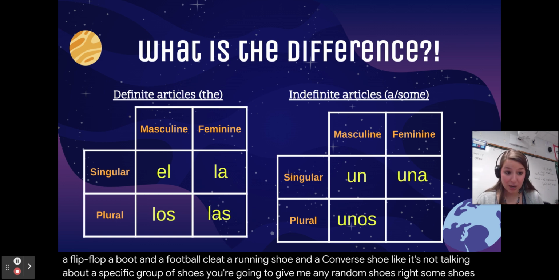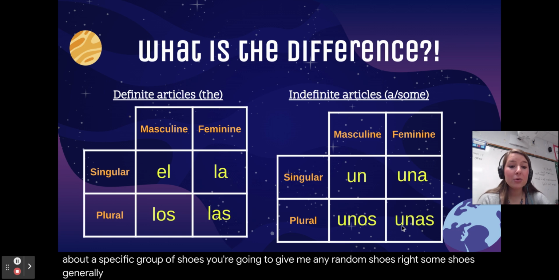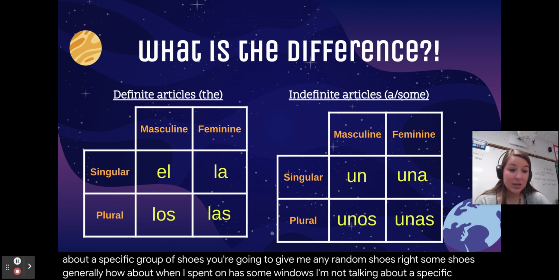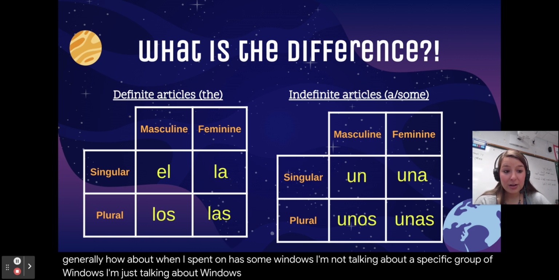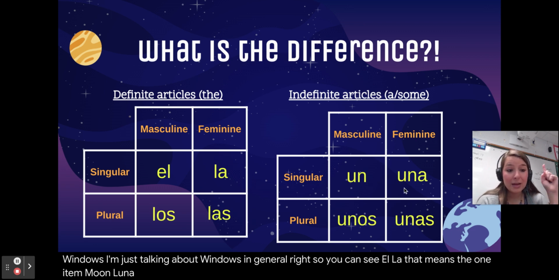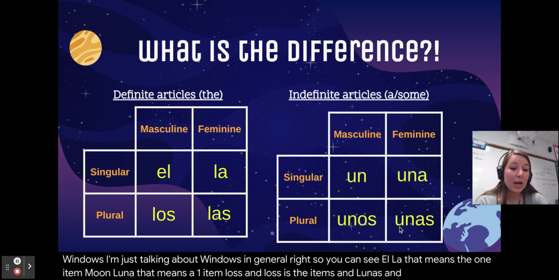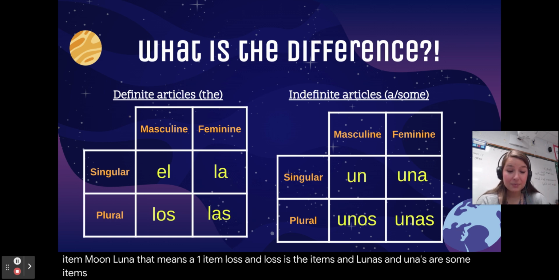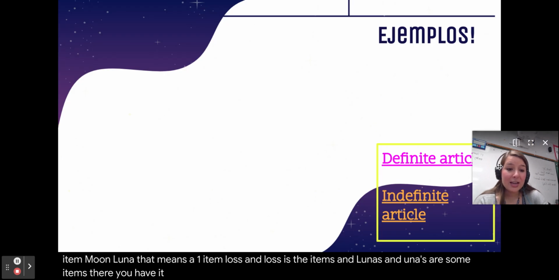Some shoes, generally. How about unas ventanas? Some windows. I'm not talking about a specific group of windows. I'm just talking about windows in general, right? So you can see el, la, that means the one item. Una, that means a one item. Los and las is the items, and unas are some items. There you have it.